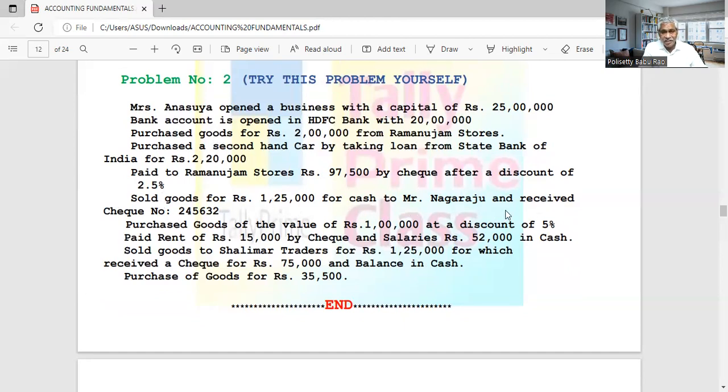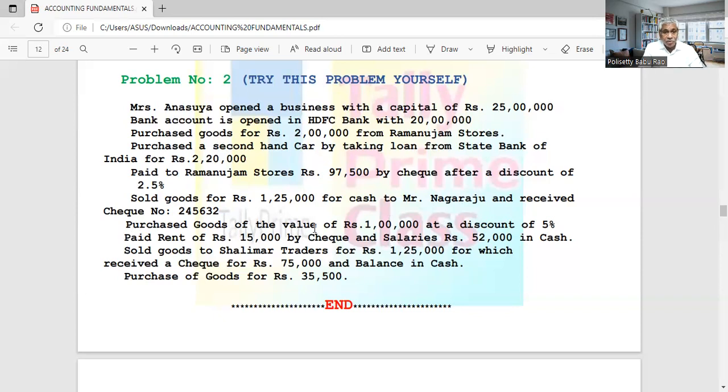Received check. We have not received cash. So we are receiving money through bank. Check means bank account. HDFC Bank account, we are receiving, debit. Cash is received and goods are sold. Sales account is always credit. Goods are going out. So 1,25,000 rupees. HDFC Bank account debit, sales account credit. Actually, if it is cash, we will write cash account debit and sales account credit. Now we received check, which means bank. So bank account debit, HDFC Bank account, and goods sales account credit. That is the thing.